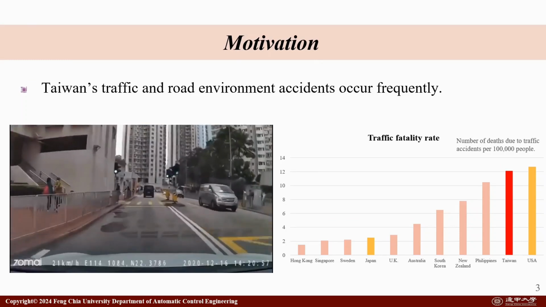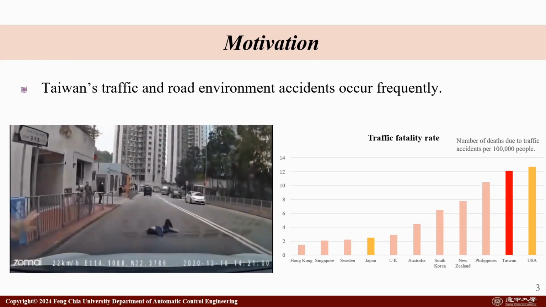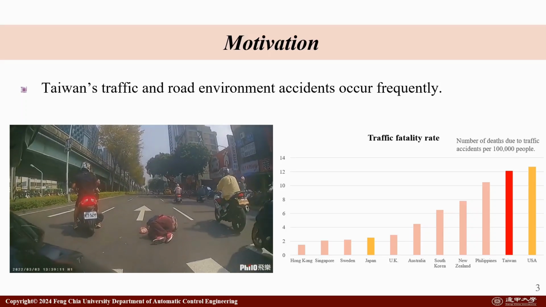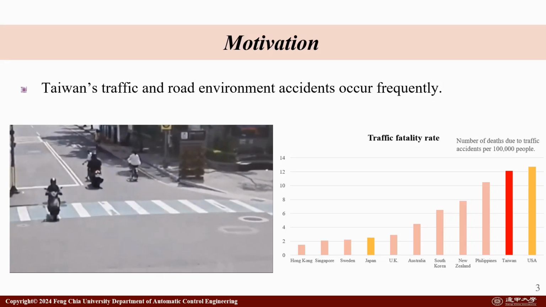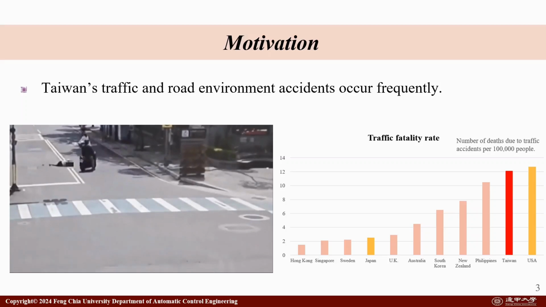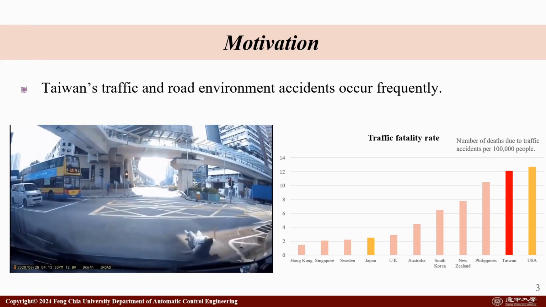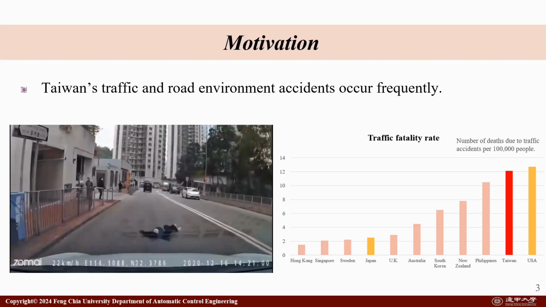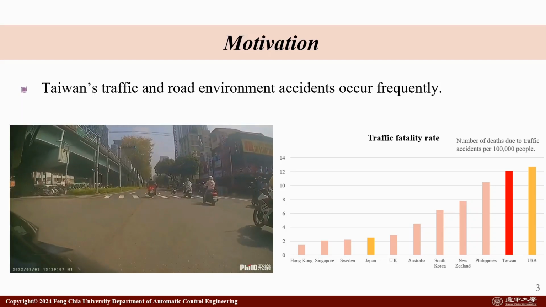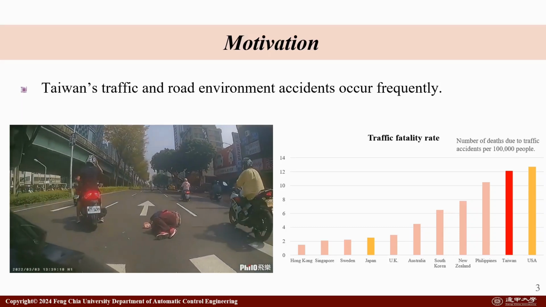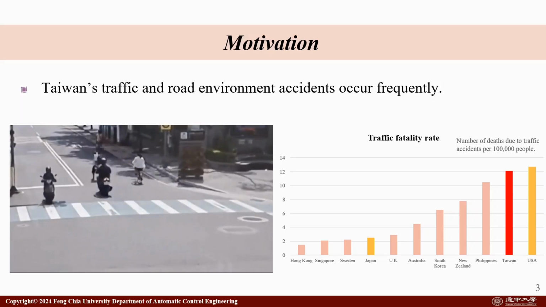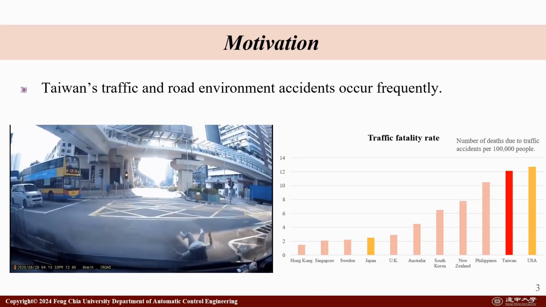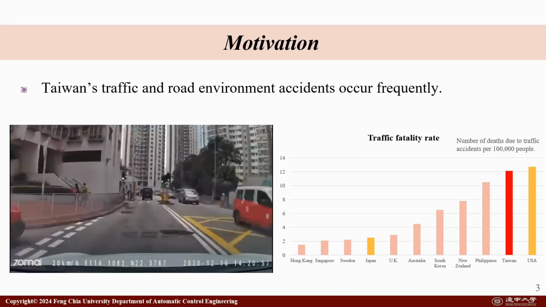I think Taiwan traffic is very aggressive, and in the figure you can see the pedestrian accident. The main cause of the accidents is that the pedestrian does not obey the traffic rule, or the vehicle fails to give way to the pedestrian. And when the accident happens, because the pedestrian lacks safety protection equipment, it always causes serious injuries. And in the right table, you can see Taiwan compared with other Asian countries. We have a high death rate, even six times higher than Japan.